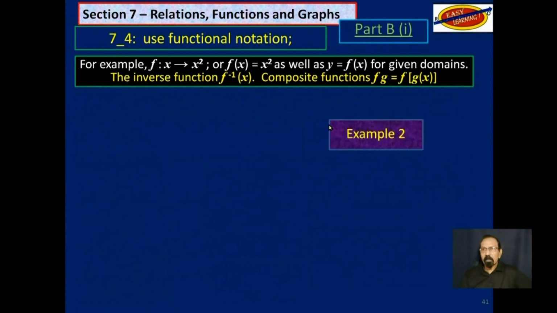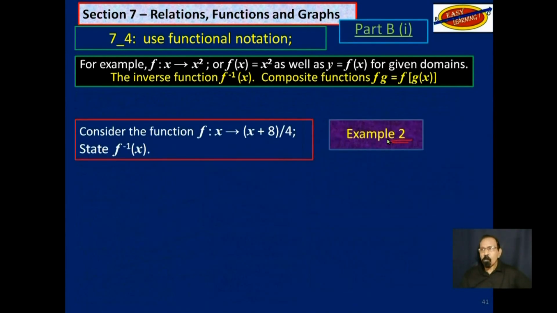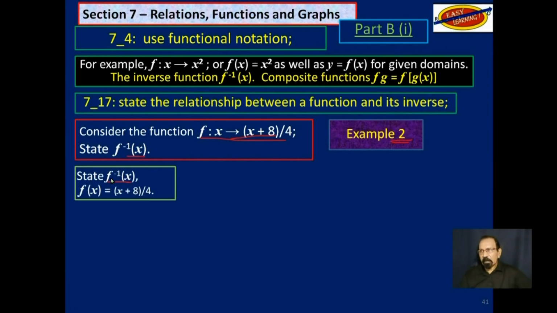That's example 1. Let's look at example 2. Consider this function here. Find the inverse function of x. We want to find the inverse function, and this is the function we are given. Replace f of x with y. So y becomes whatever else is here.